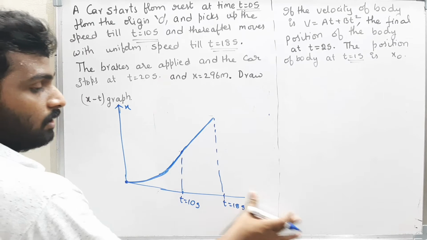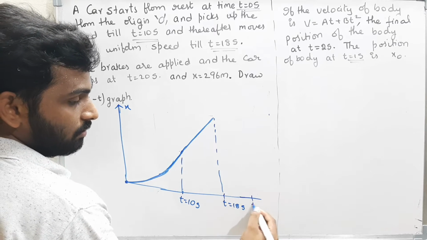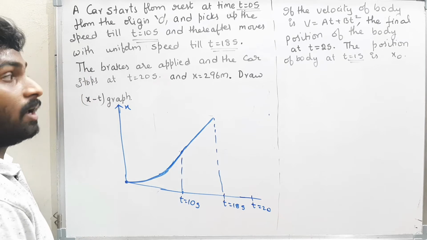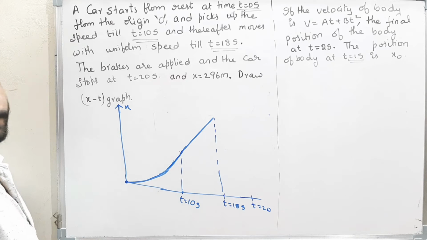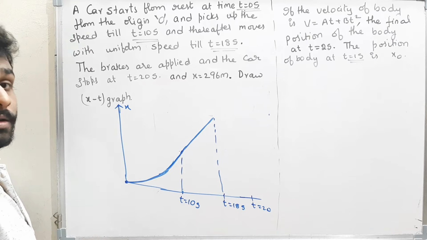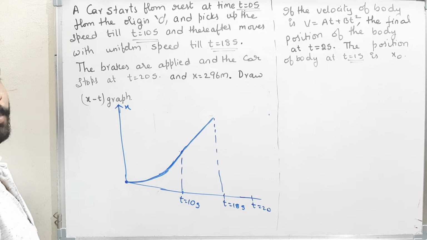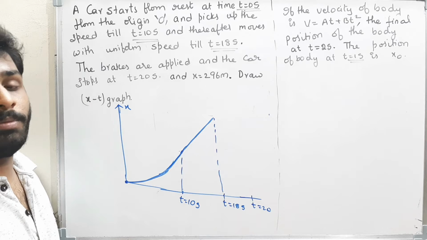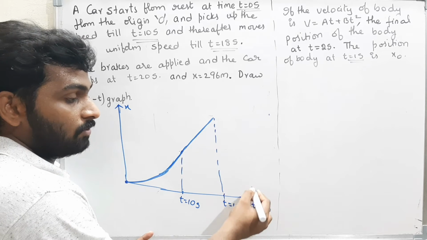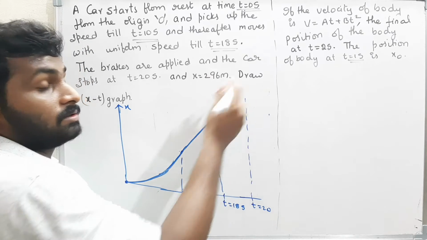That means at time t equal to 20, the car is stopping. That means the velocity becomes 0. That means at the final point, the velocity of the body is 0.